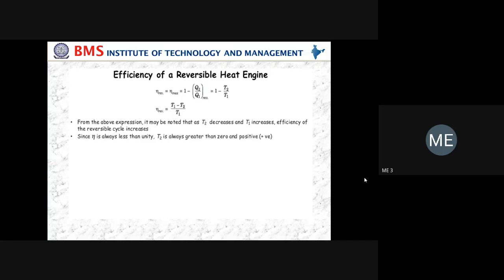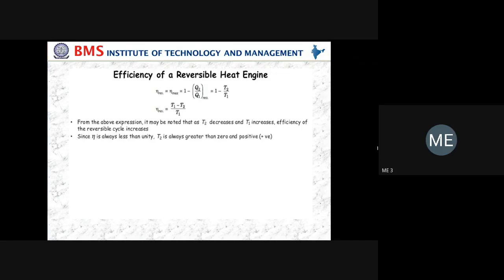And one more condition. As I said, the heat engine should have efficiency less than 1. Then what is the condition? The source temperature should always be higher than the sink temperature. Generally you get the efficiency of the cycle less than 100%. If the source temperature is less than the sink temperature, then you would get efficiency more than 100%, which is not possible at all. So in a heat engine, we should have two thermal reservoirs: one is the source at higher temperature, and the other is the sink at low temperature.